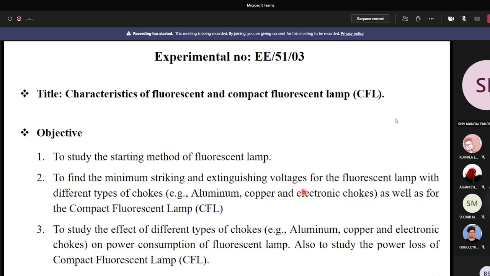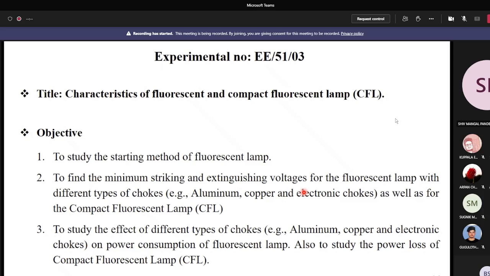Suppose the fluorescent lamp is in operating condition, and due to some reason the voltage decreases or drops, and you see that at a certain voltage the fluorescent lamp glows off. You have to note down that voltage where the lamp glows off. This voltage is basically the extinguishing voltage, and the extinguishing voltage for the fluorescent lamp with electromagnetic choke is different from the same for the electronic choke. Do you understand me or not? So now you have to observe the starting voltage as well as the extinguishing voltage. Is it clear to everybody or not?